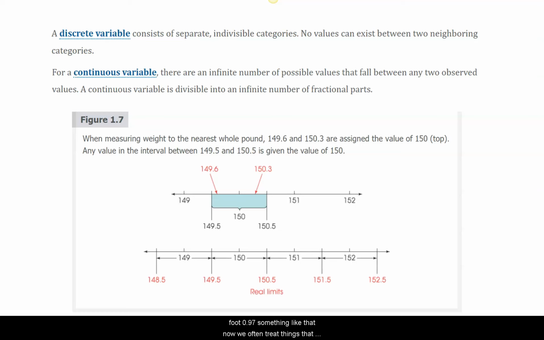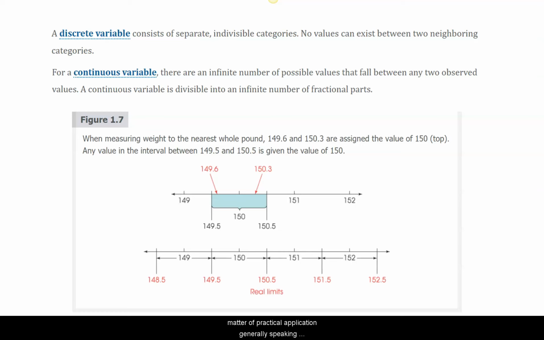Now, we often treat things that are by a strict definition discrete, but we treat them as continuous. One example, for instance, is money. You could argue that between the values of $0 and $10, there are only 1,000 landing points, like $7.94 or $5.01 or something like that. There are 10,000 pennies you can land on. But we still treat those numbers as though they're continuous, as though they're infinitely divisible. So it's a matter of practical application.